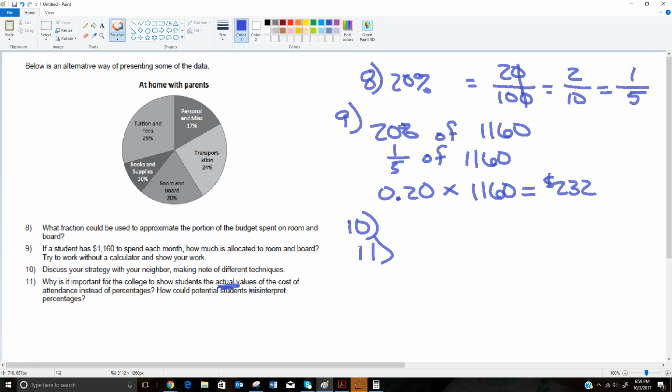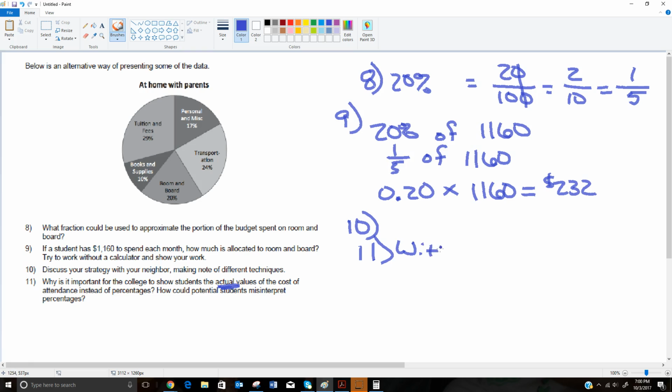Potential students could misrepresent or misinterpret the percentages if they didn't know what the total was. They might think it's 10% of whatever I make. Well, it's not whatever you make. It's the average student, which is going to vary. And so they really need to give you that information of what is the total.